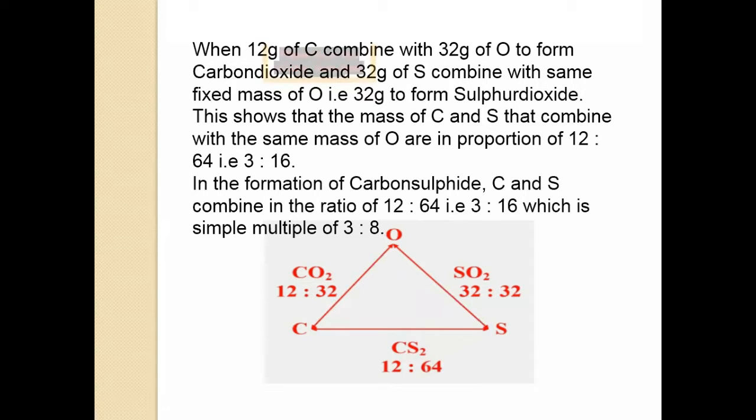When SO2, sulfur dioxide, is formed, the ratio of sulfur to oxygen is 32 and 32, 1 to 1. And when carbon dioxide is formed, the ratio of carbon to oxygen is 12 to 32. Students, take a screenshot of this slide. Then we will move to the next slide.